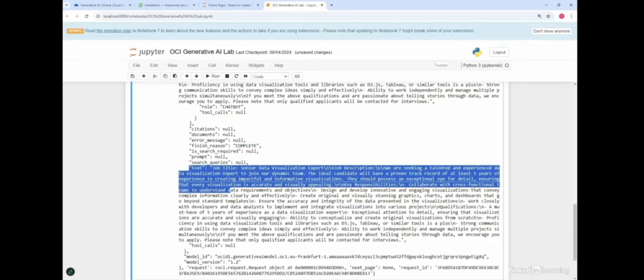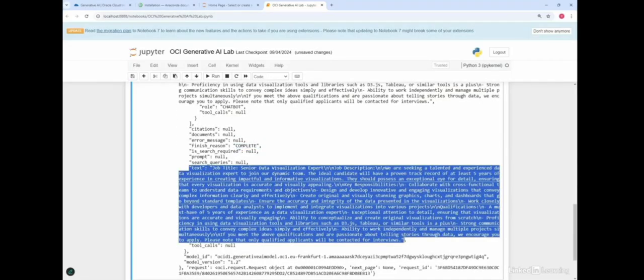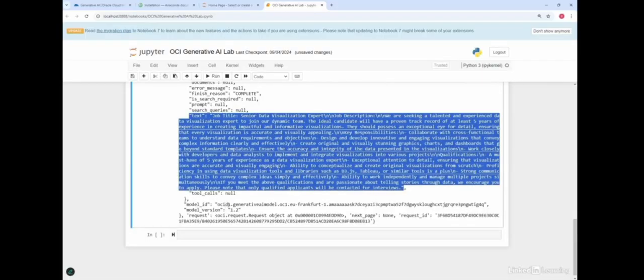And then as you scroll down, you can see finish reason as complete. So this request is complete, right? You can see here. And then this text object is where the output is stored for this current iteration. So you can see that's kind of what the chatbot returned. And down here you can see the same details like model ID, model version, etc.